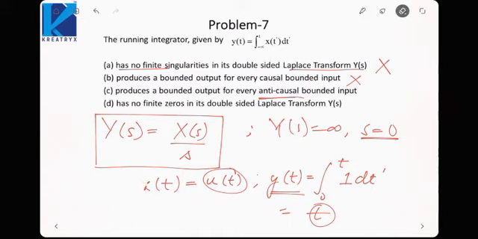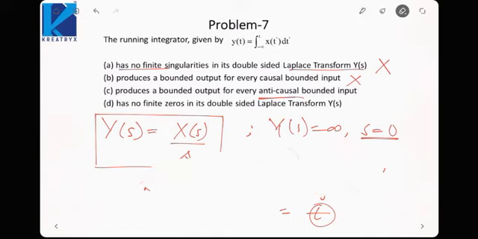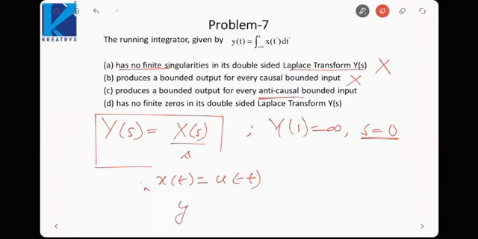Next is bounded output for every anti-causal bounded input. For an anti-causal signal, we can assume x(t) as u(-t). Instead of u(t), assume x(t) is equal to u(-t). Then this integration y(t) would become the integral from minus infinity up to 0 of 1 into dt'. So this would be infinite. It is also not bounded.